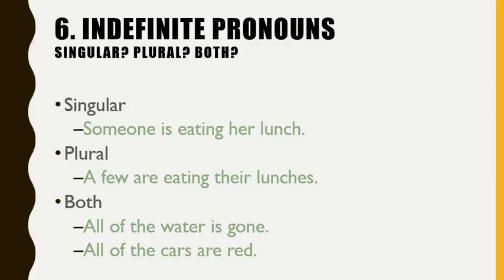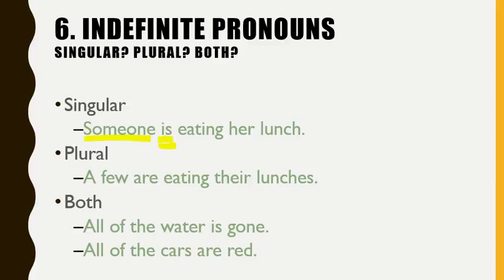So the issue that we get into when we're talking about indefinite pronouns is whether that pronoun should be considered singular, plural, or both. Some of these are always singular, like the word someone. Someone is always singular, so the verb has to be singular as well: someone is.